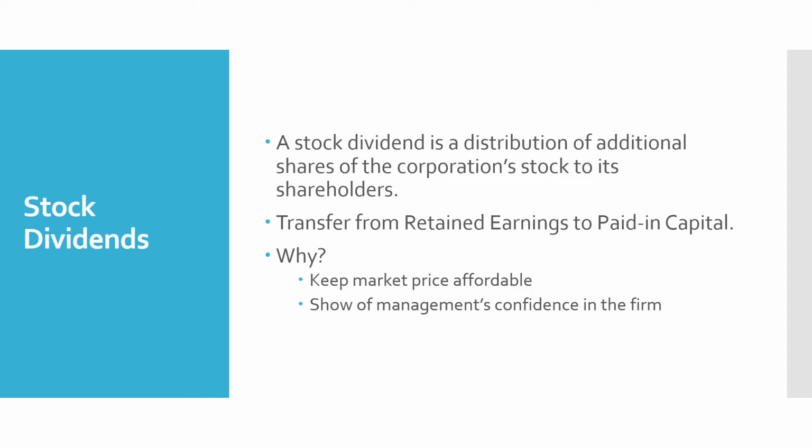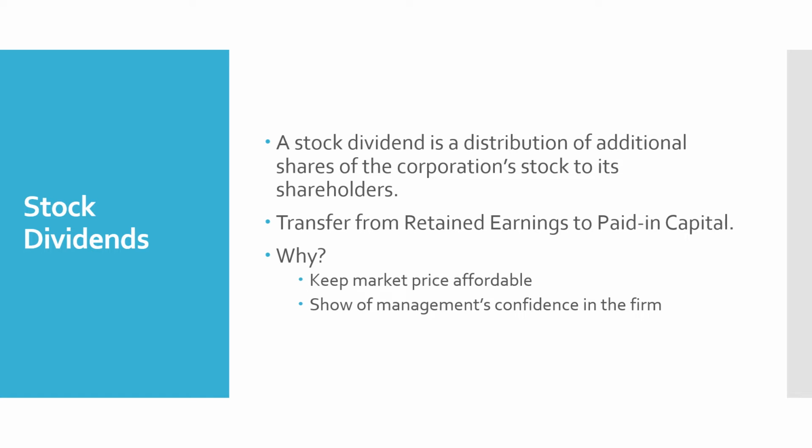So why do companies pay stock dividends? Sometimes a company's stock price will get so high that a lot of investors are not going to purchase stock at that price. So they want to bring the stock price down so that it will be more affordable, more actively traded, which is a better thing for the corporation. So we're going to see that with a stock dividend, because additional shares are issued, supply and demand means that the market price of the stock should come down some.